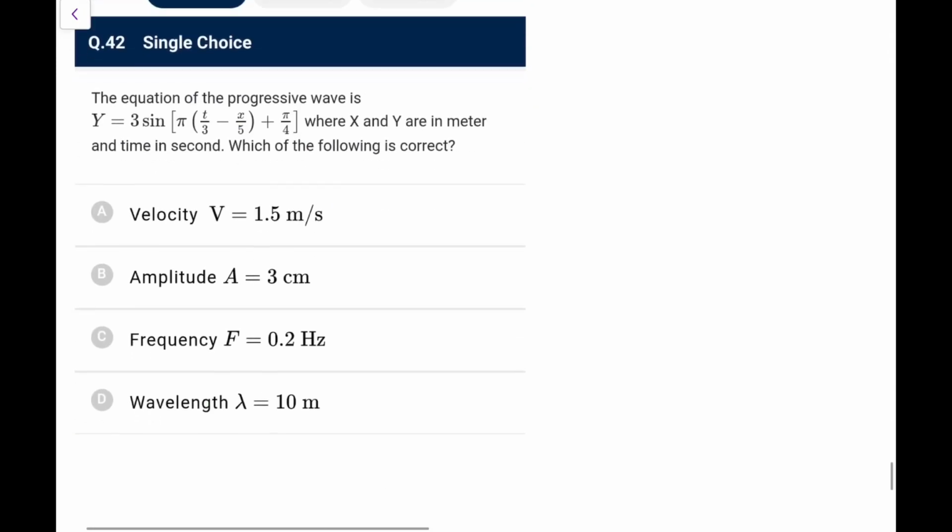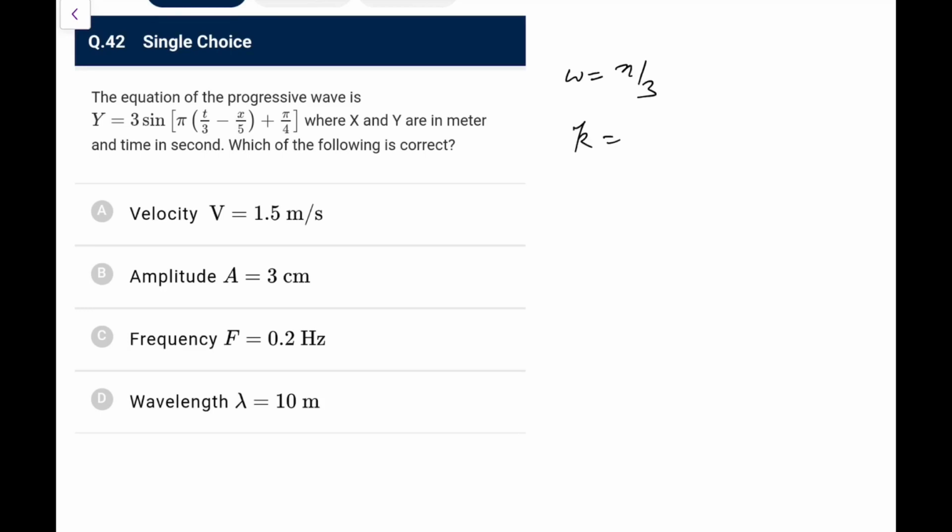Next, the equation of the progressive wave is this. Which of the following is correct? Velocity. So first of all, check. Omega is pi by 3 and k is pi by 5. So v is omega by k, that comes out as 5 by 3. So this is not right. First option is not correct. Amplitude is 3, that is correct.